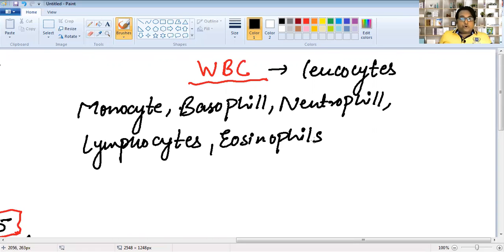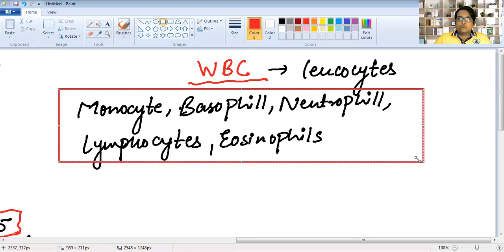Okay, monocytes, basophils, neutrophils, lymphocytes, and eosinophils are the components of WBC. A combination of all these components forms WBC. WBC is never alone. All these components together form WBC.